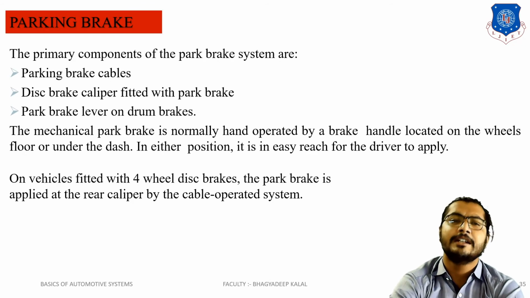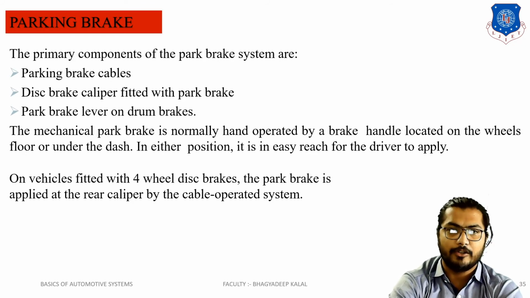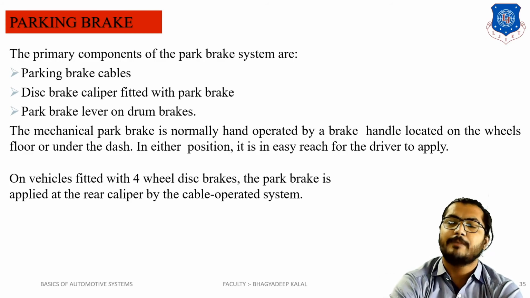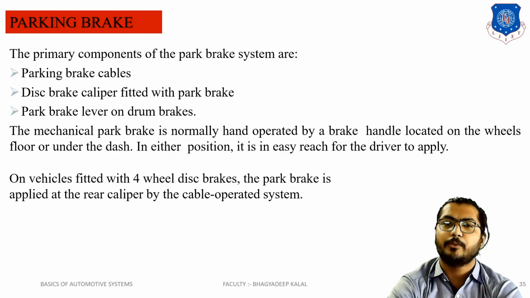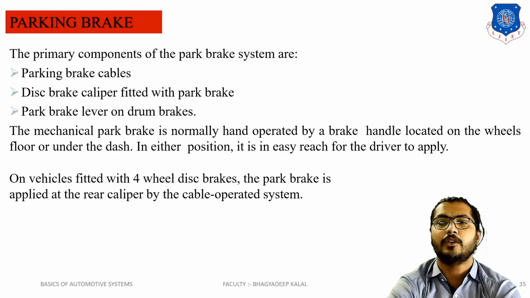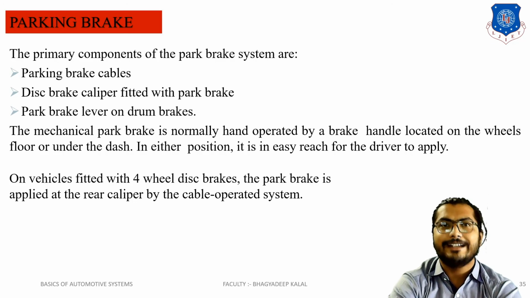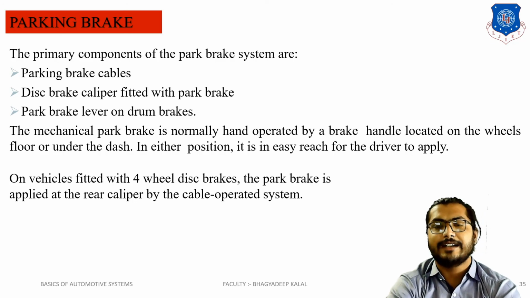Next braking system is the parking brake. The parking brake is nothing but a hand brake or manual brake which is provided. It is a secondary type of brake. The primary components of the park brake are the parking brake cable, disc brake calipers fitted with the park brake, and the park brake lever on drum brake. The mechanical park brake is normally hand operated by a brake handle located on the floor and/or under the dash. In either position, it is easy for drivers to apply.